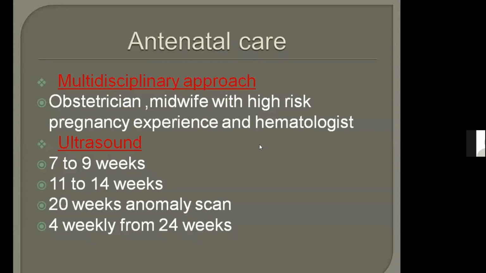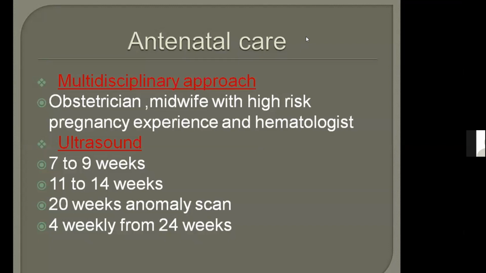So every woman has an ultrasound at 7 to 9 weeks, and every woman in UK has an ultrasound at 11 to 14 weeks, no matter if she is high risk or low risk. At 20 weeks, an anomaly scan, every woman is advised. The difference comes from point number 4: 4 weekly from 24 weeks. These are only in high risk pregnancies in which there is a risk of fetal growth restriction. So whenever you see there is a risk of fetal growth restriction, in every medical disorder which lists it as a complication, then you will add in ultrasound 4 weekly from 24 weeks.